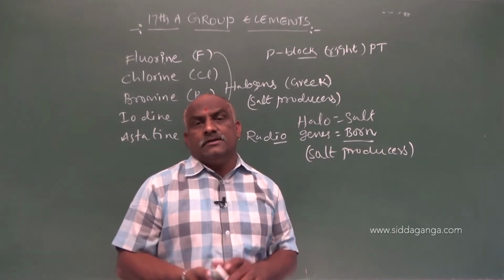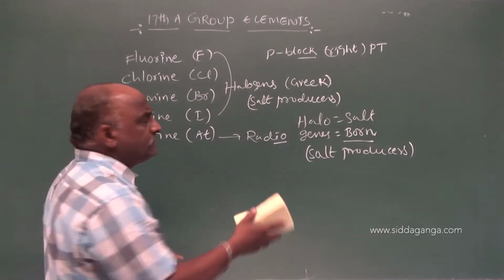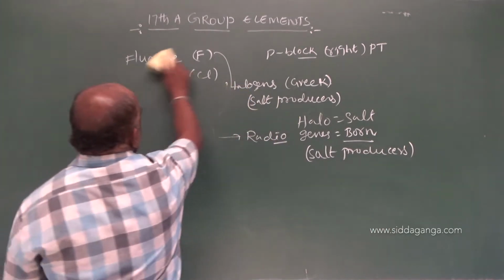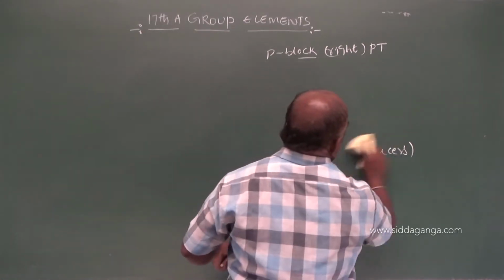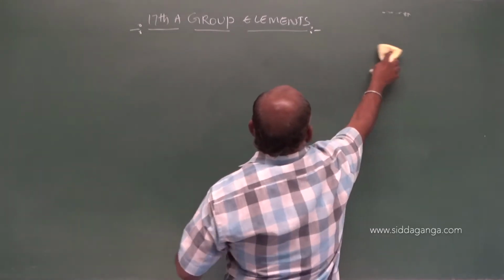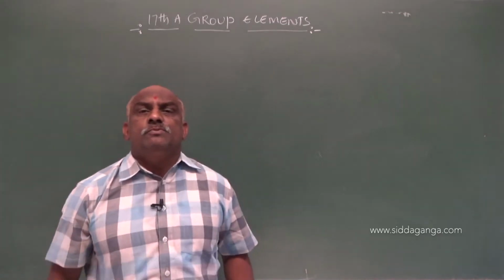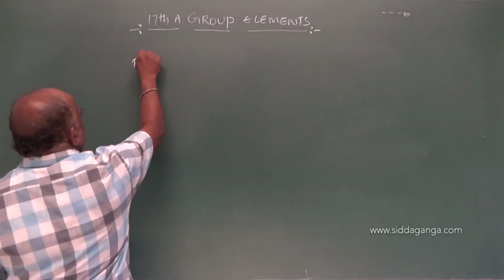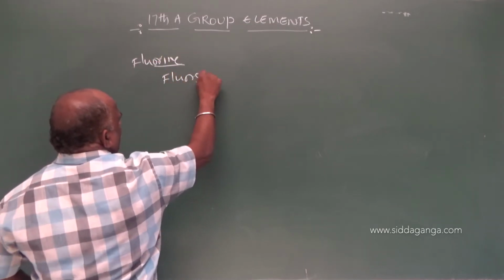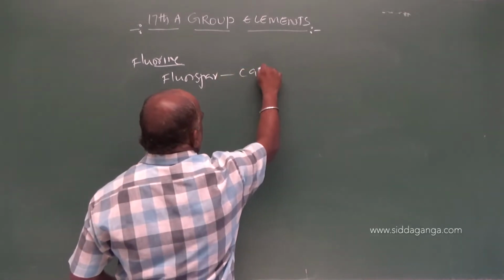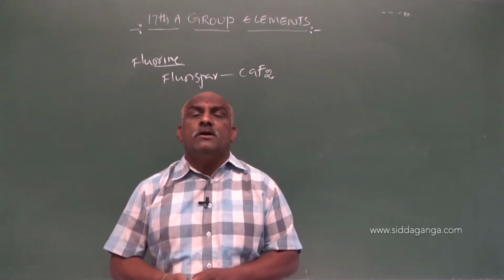And how do these occur? These occur in different forms. So observe the formulas and importance of the forms. Astatine is a radioactive element. Fluorine occurs in the form of fluorospar, molecular formula CaF2. CaF2 is called fluorospar.